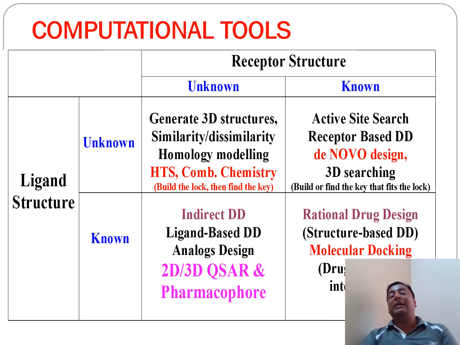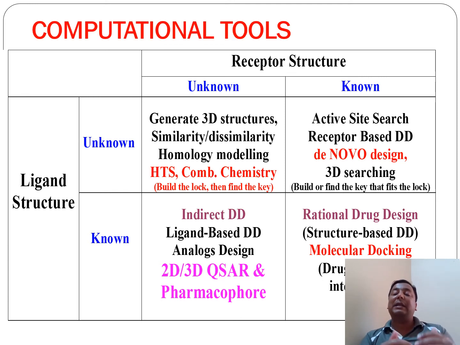Another case is where the ligand is unknown but the receptor is known. In that case, we need to look into where the active site of the receptor is, where drug-type or ligand-type molecules will bind. For this we use receptor based drug design methods, de novo design methods, where we start from scratch, and 3D searching methods to identify hits through search methods, substructure methods.